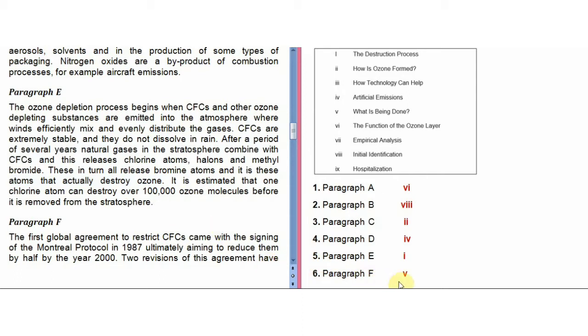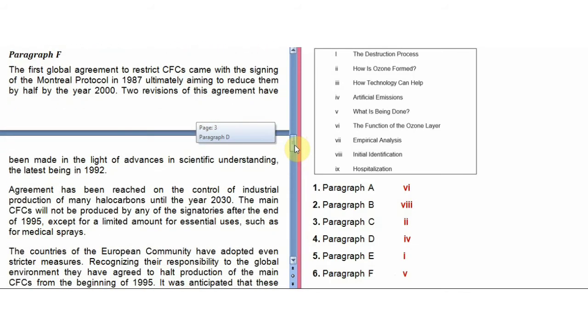The answer of paragraph F is fifth, and that is what is being done. That means they are talking about what are the solutions for lessening the depletion of the ozone layer. So let's see, the first global agreement to restrict CFCs. So now they're talking about restricting CFCs. In the E paragraph, we read that CFCs contribute to the depletion of the ozone layer. So now, what is the way to stop or reduce the ozone depletion?